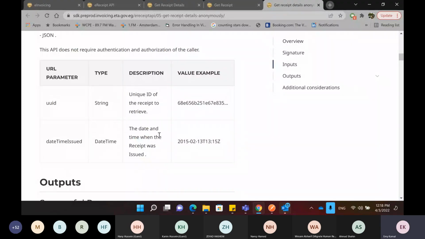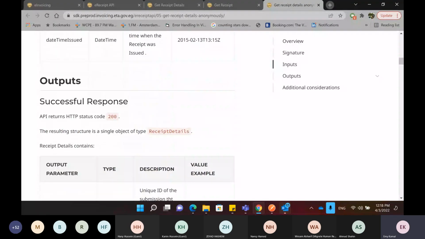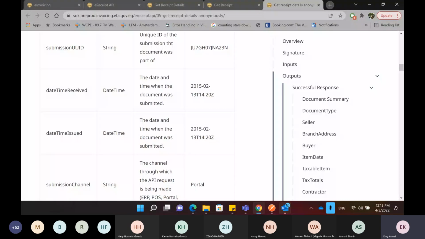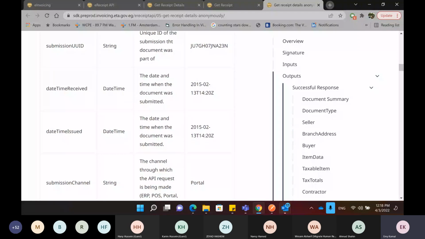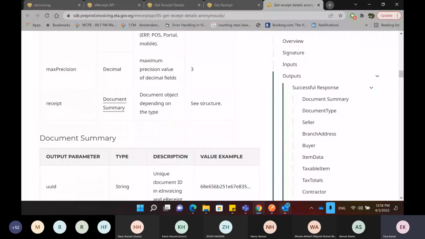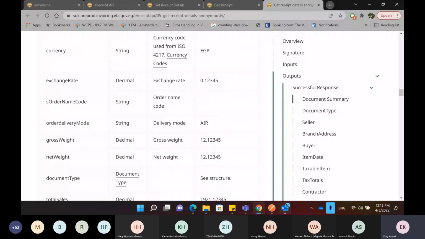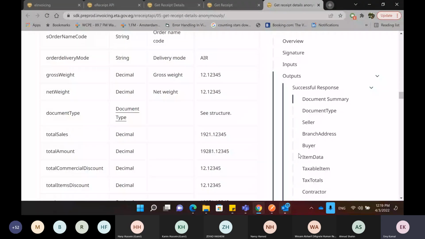So to inquire about a receipt anonymously, you will need to provide these two parameters. And as an output, it will provide you information about the receipt, the document summary, and all the details of the receipt, same as the other APIs.